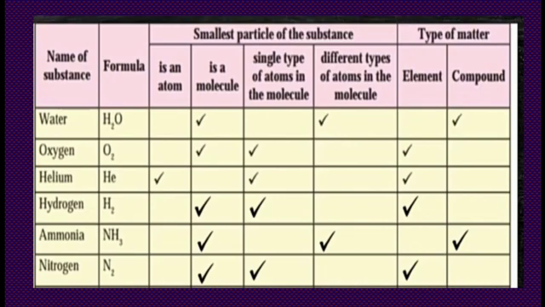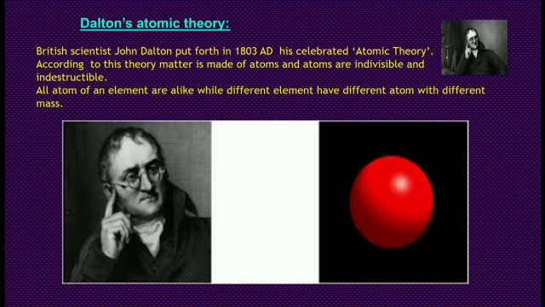Once again, what is meant by an atom? The smallest particle of an element is called an atom. The concept of the atom is more than 2500 years old. However, it was forgotten in the course of time. In modern times, scientists, on the basis of experiments, explain the nature of the atom as well as the internal structure of the atom. It started with Dalton's atomic theory.